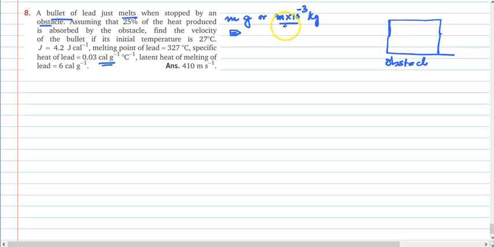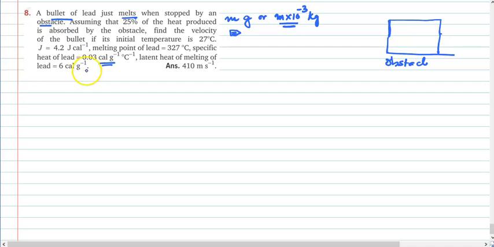Now just take care, when we are talking about calorimetry or heat or thermodynamics, what is the SI unit? Most of the time certain data may not be mentioned in the SI unit, so you need to be very vigilant on that part.